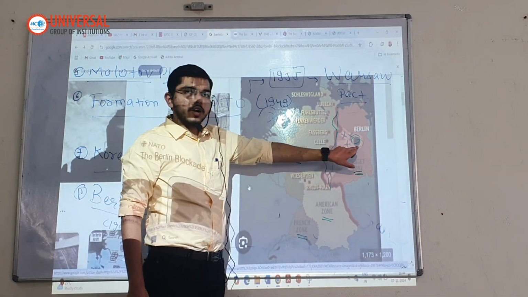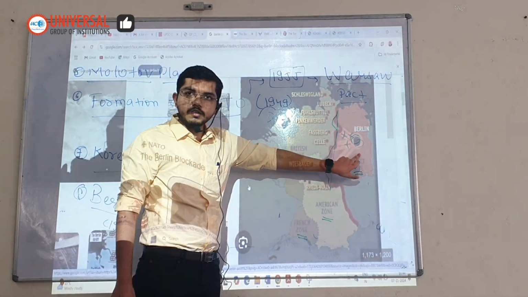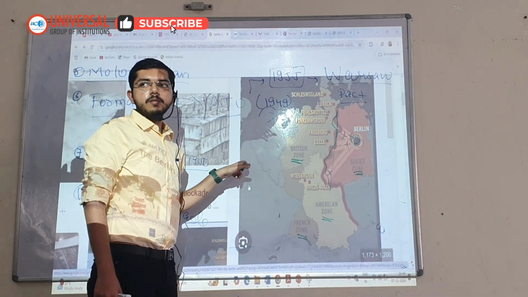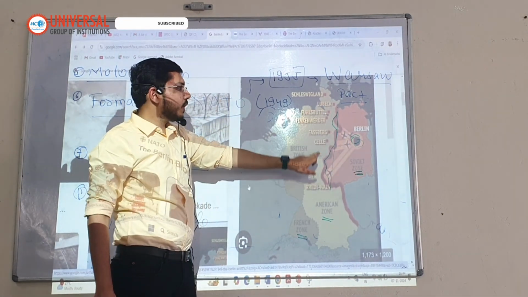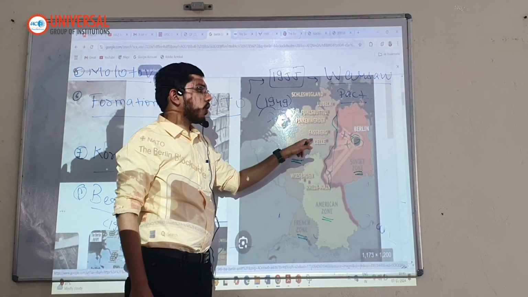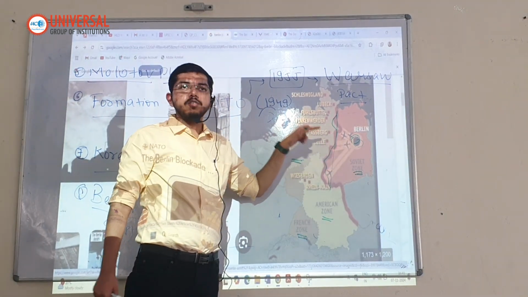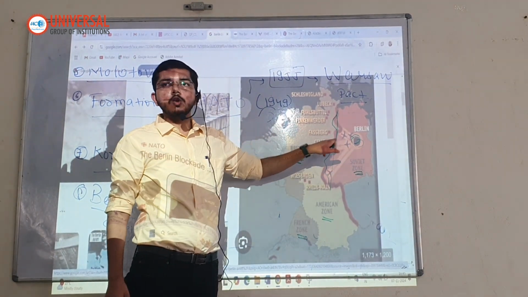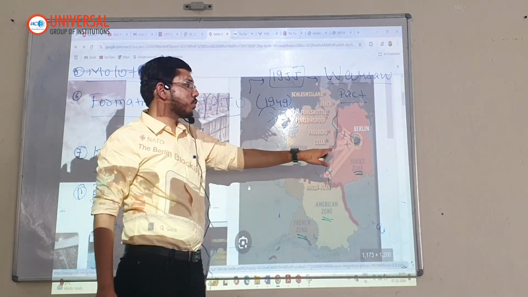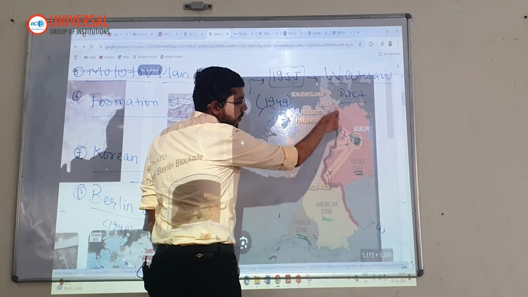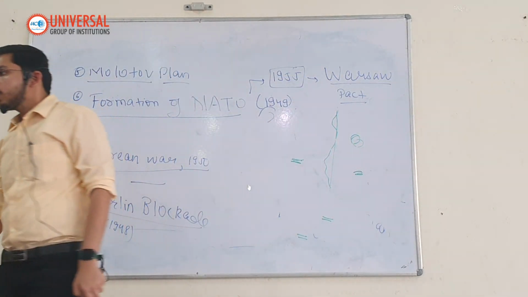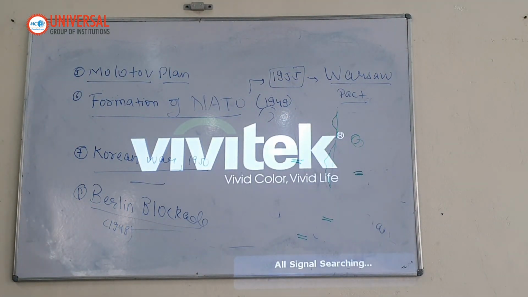In order to capture control over Berlin, which was part of East Germany but under the control of the US and British, they blockaded it. And the British and US authorities undertook an airlift of supplies and relief materials to Berlin to prevent famine and food shortages. So the Berlin blockade failed, but East Germany established a Berlin Wall in between. So the Berlin Wall got established.